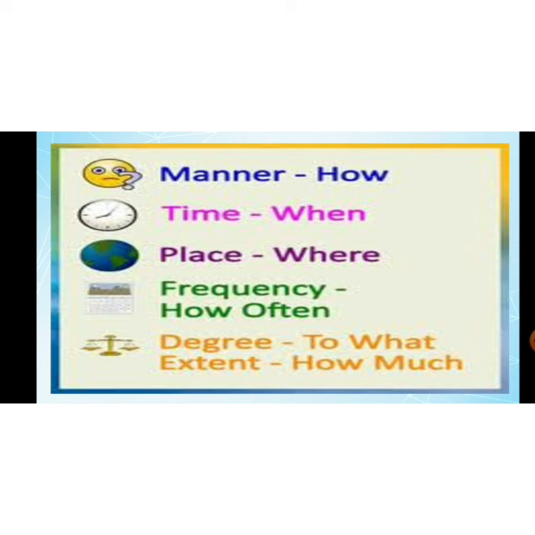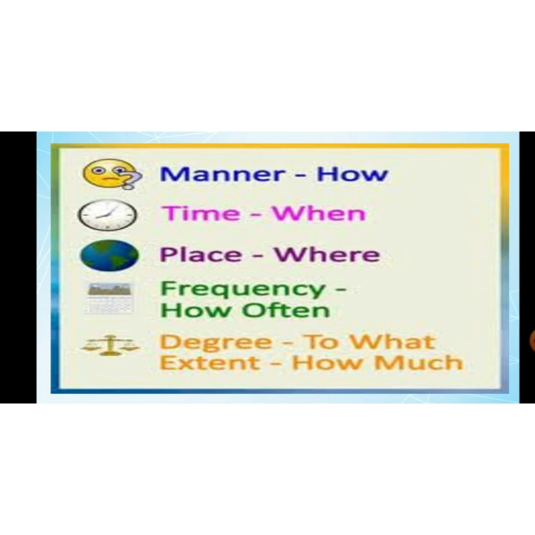I often visit the temple. How often do I visit the temple? I rarely talk to somebody. How often do you talk to somebody? Rarely means sometimes. That is adverb of frequency, which talks about how often, meaning how many times.